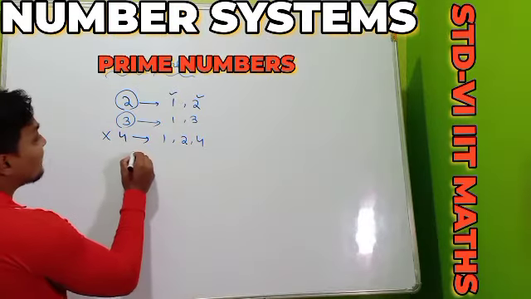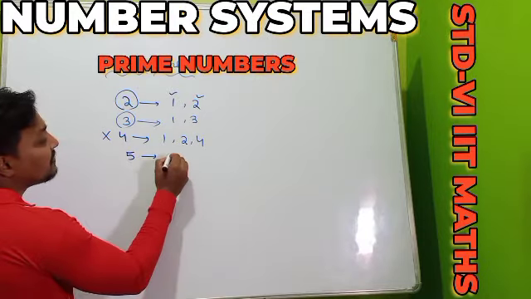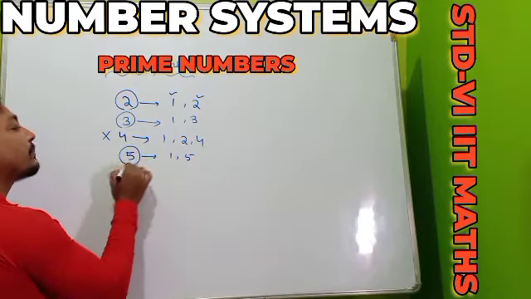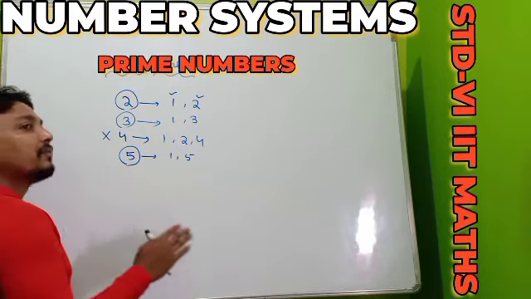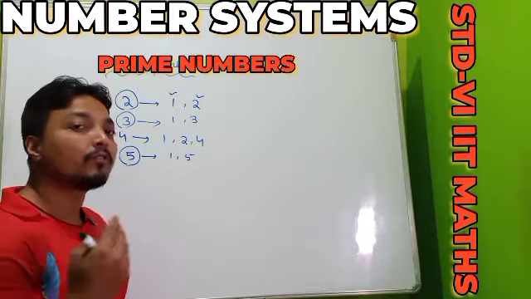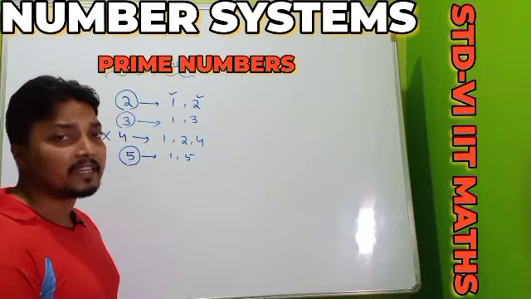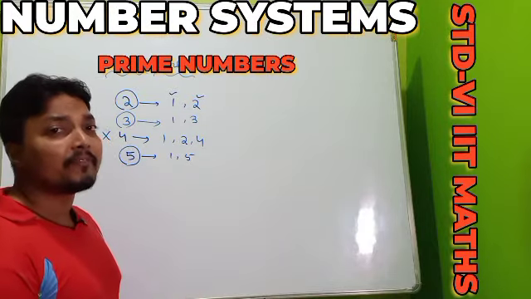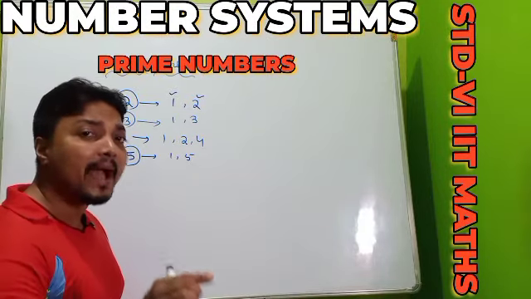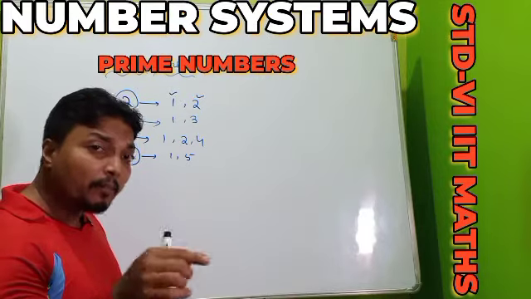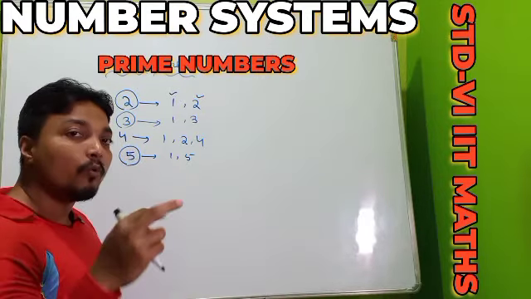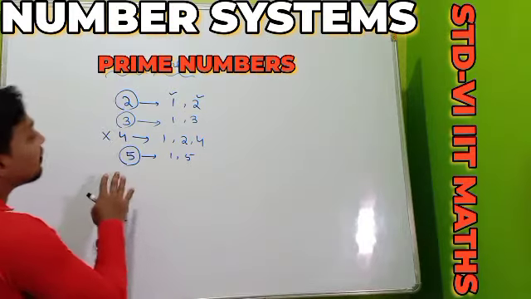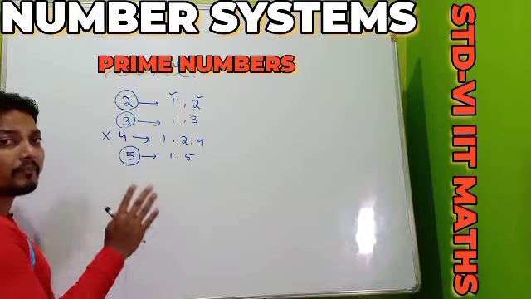And here is another example, our 5. 5 is divisible by 1 and 5, so we can call 5 our prime number. So one definition is: to be a prime number, the number must have two factors. One is 1, another one is the number itself. Otherwise, remember another definition: if a number is divisible by only two numbers, one is 1, another is the number itself, then we can call the number our prime number.